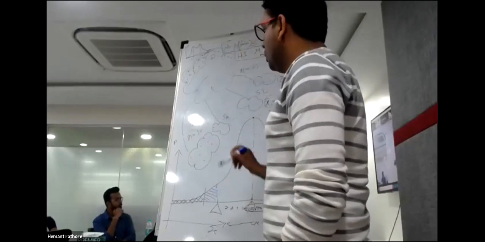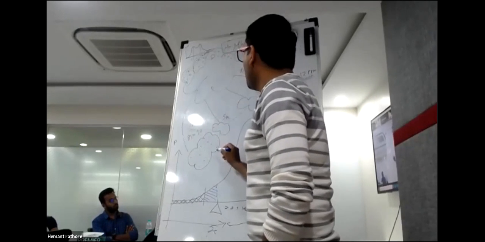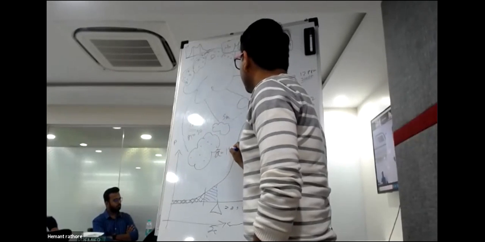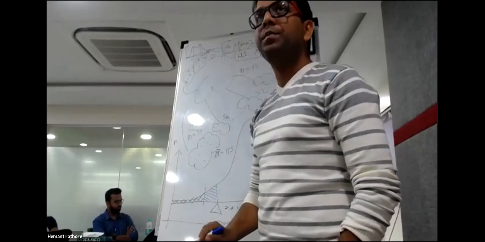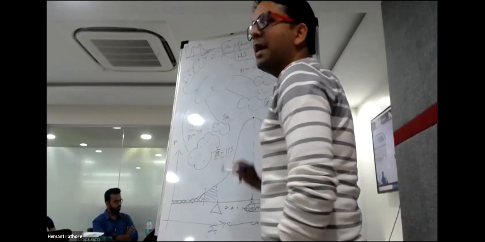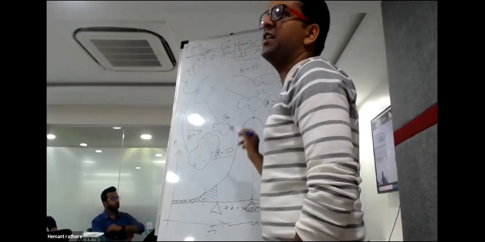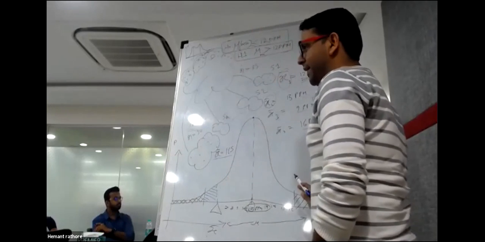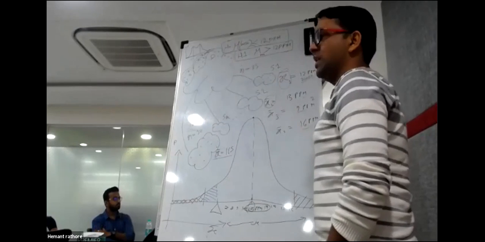Now using this sample, they have calculated what? Sample mean. Suppose their sample mean x bar is coming as 16.5 ppm. Now they will use this ideal sampling distribution curve to verify if Maggie is lying or not.